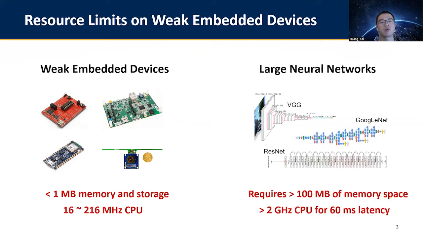But popular convolutional neural networks like ResNet50 and VGG16 require over 100 megabytes of memory and 2 gigahertz of CPU to achieve 60 milliseconds of inference latency. Such a requirement may be achievable on powerful mobile devices, such as smartphones and laptops, but it is unaffordable for weak microcontrollers.